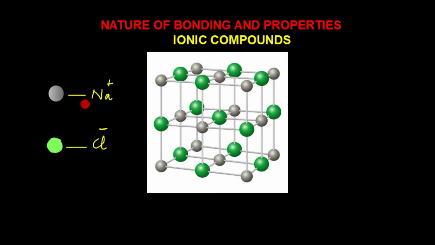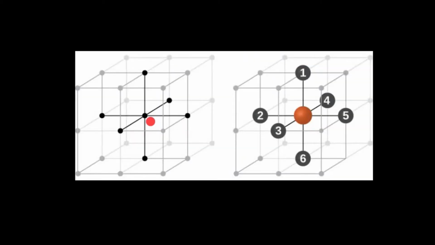Grey balls represent sodium ions while green balls represent chloride ions. Sodium chloride forms colorless cubic crystals. Each sodium ion is surrounded by 6 chloride ions. Similarly, each chloride ion is also surrounded by 6 sodium ions. In this figure, this is the sodium ion. This sodium ion is surrounded by 6 chloride ions, 1, 2, 3, 4, 5, 6. So each sodium ion is surrounded by 6 chloride ions.